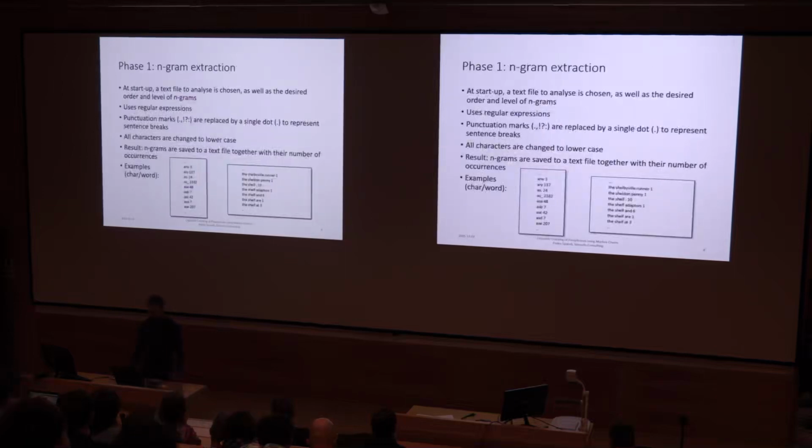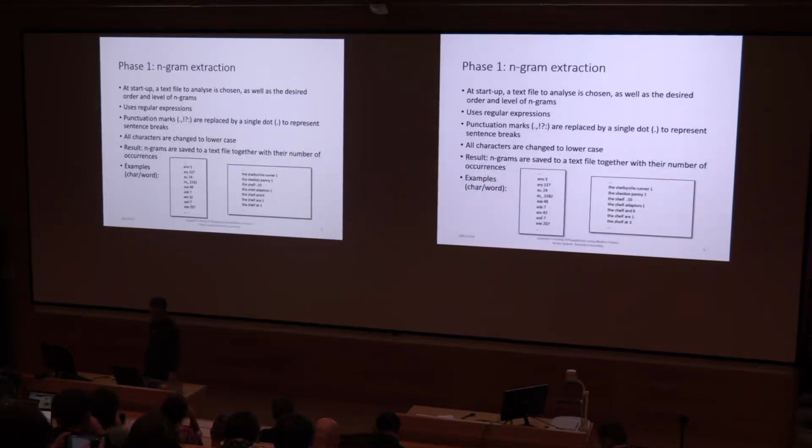In phase one, the application is started from the console, and the user specifies the text file that should be analyzed, as well as the desired order and level of the n-grams. The level could be word level or character level. The source file is read and processed line by line, reading out and counting the n-grams. Some filtering and changes are made. For example, all punctuation marks are replaced by a single dot to represent sentence breaks.